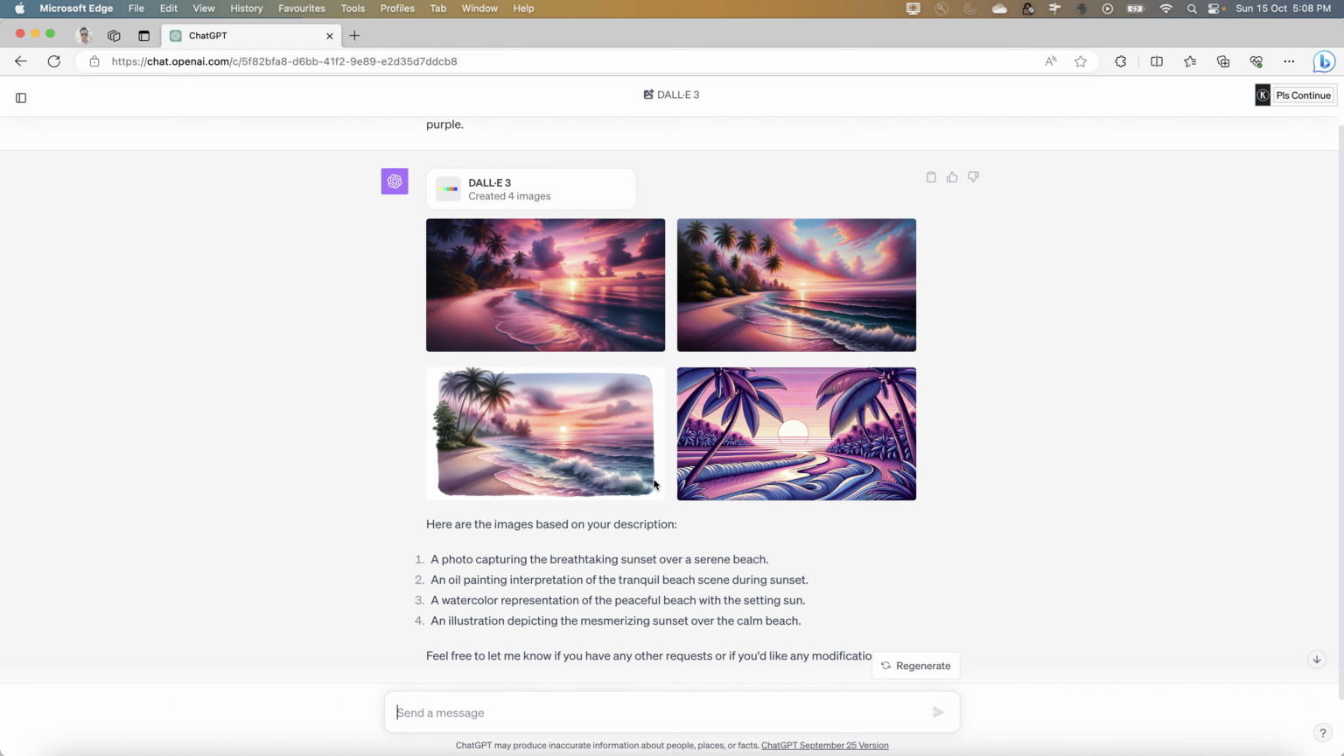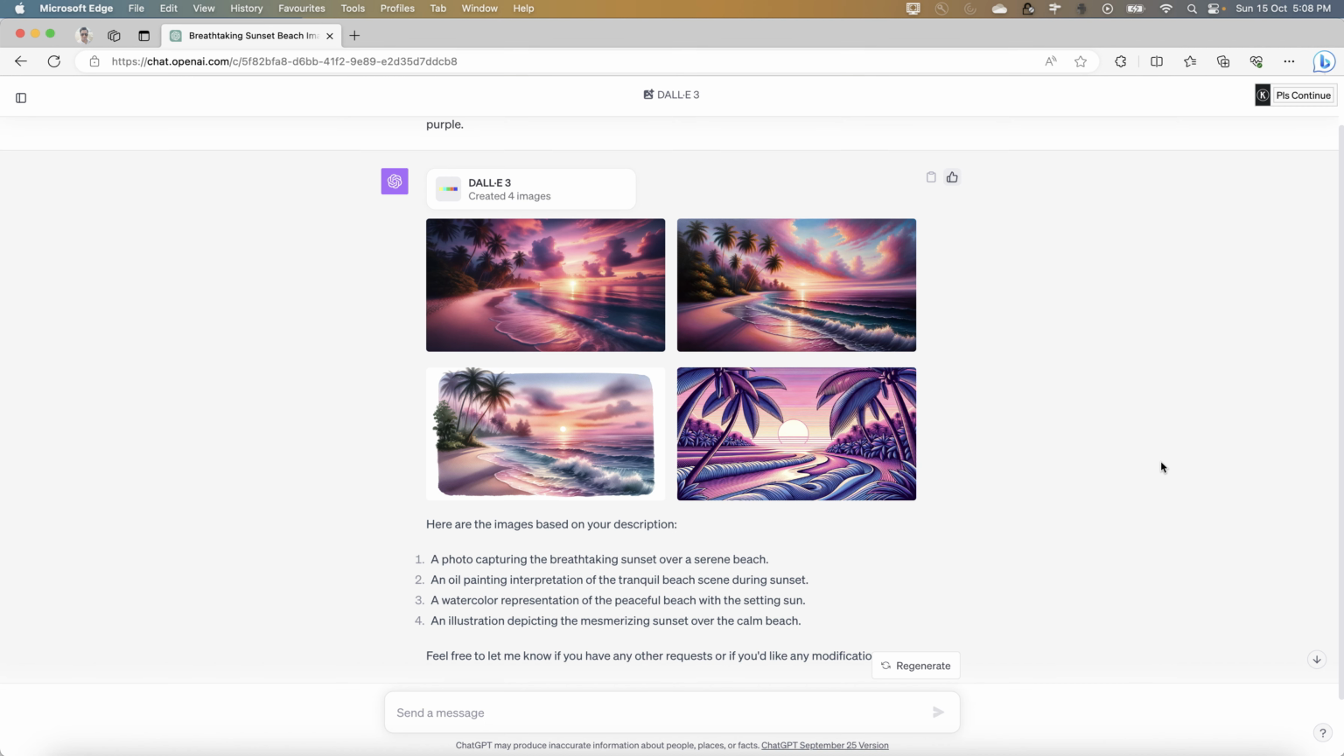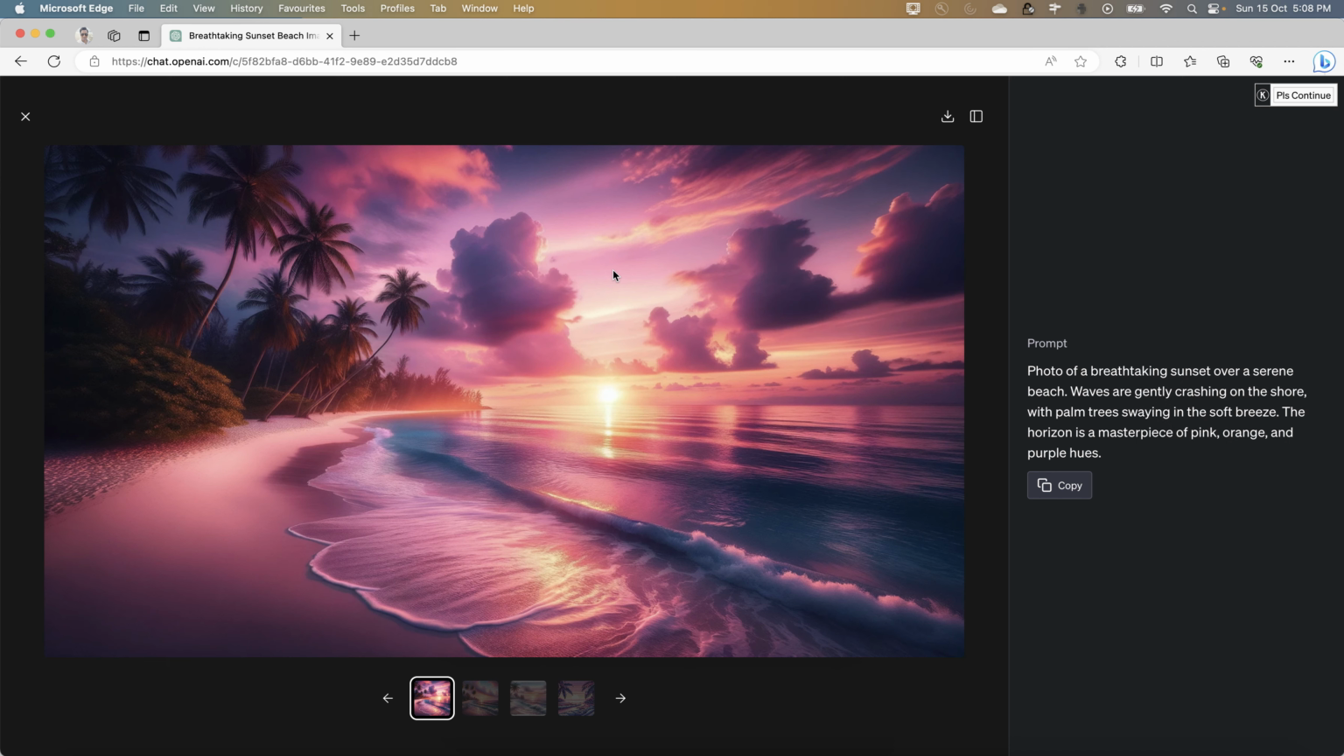So this is the power of ChatGPT. It deserves a thumbs up, and I am just liking it. I've just given the feedback. It's just an optional thing, but I think this kind of work deserves an appreciation. And you see this is quite nicely done.